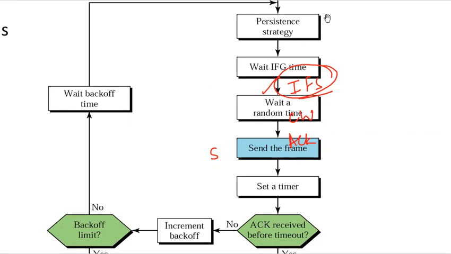CSMA-CA was basically used for wireless networks, and although the procedure described here is not sophisticated, that is, we have a lot of waiting time, it solves the issue of collision avoidance, and that is why it is used in wireless networks.